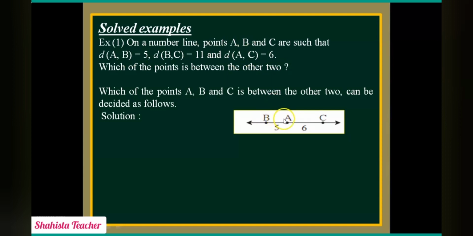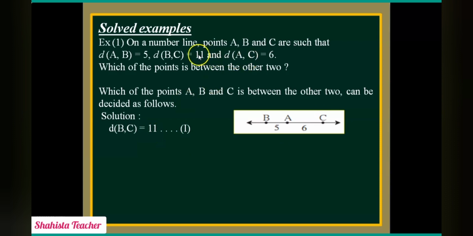So BA and here AC. We can say BA or AB, both are the same. So AB is 5 and AC is 6. So 5 plus 6 gives us 11. So BC is 11. Here we will write the solution. Distance of BC is 11.